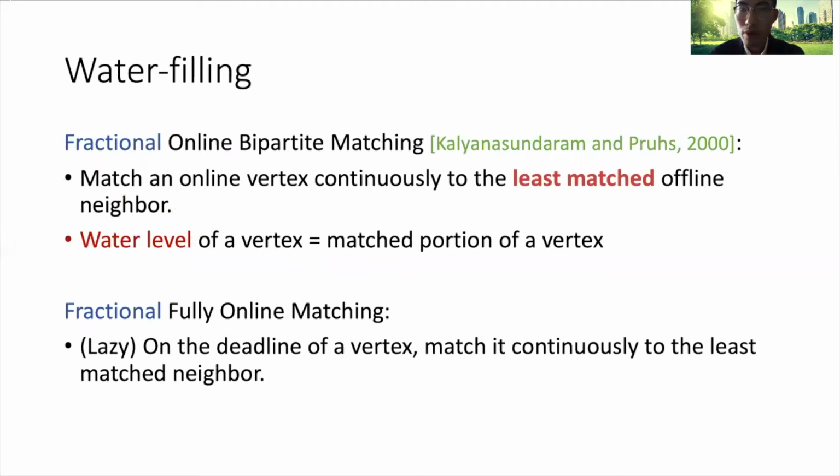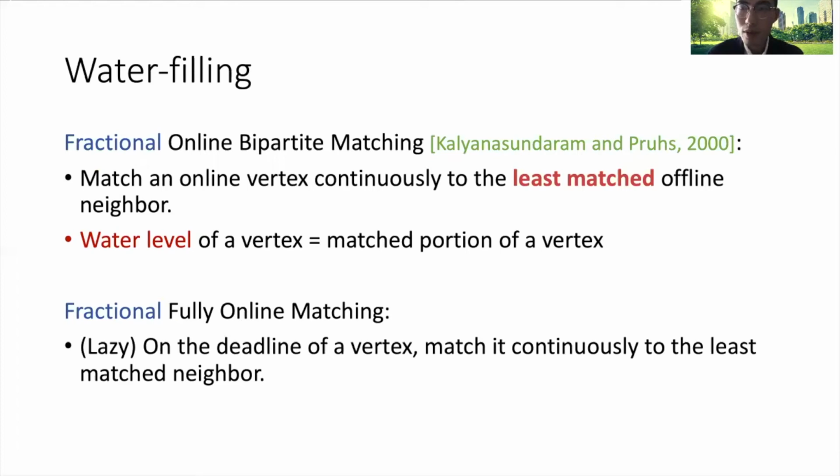Next, let's look at water filling. This works for the fractional version of the online bipartite matching problem. In the fractional version, we are allowed to match edges fractionally. So in the online bipartite matching setting, on the arrival of an online vertex, we match it continuously to the least matched offline neighbor until the online vertex is fully matched or all its neighbors are fully matched.